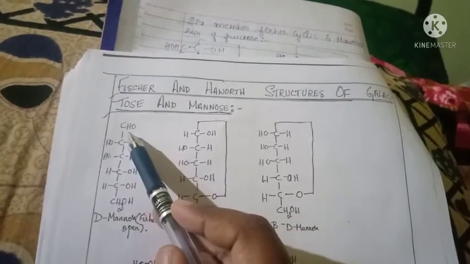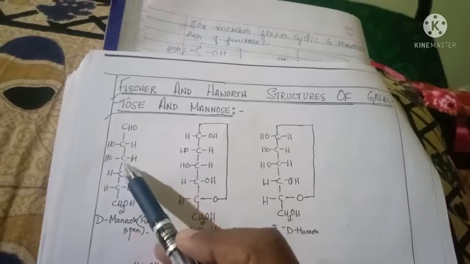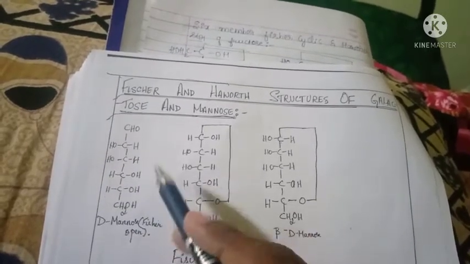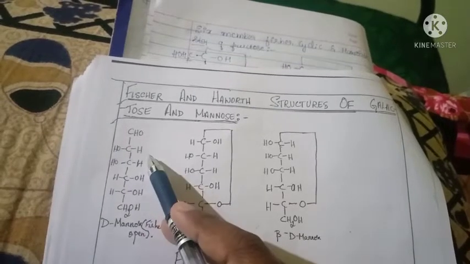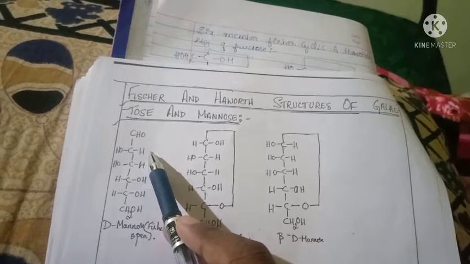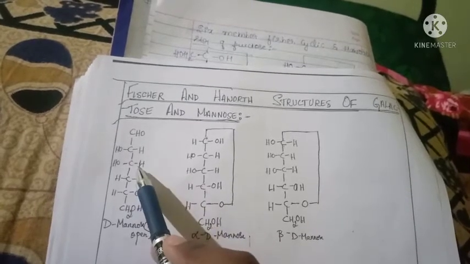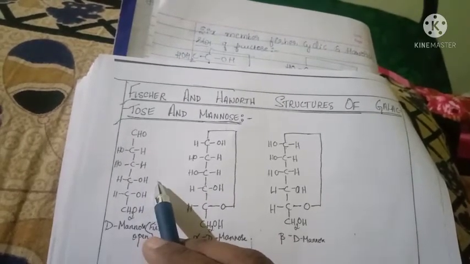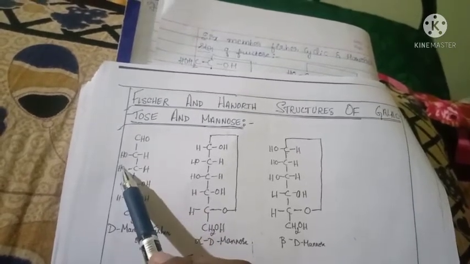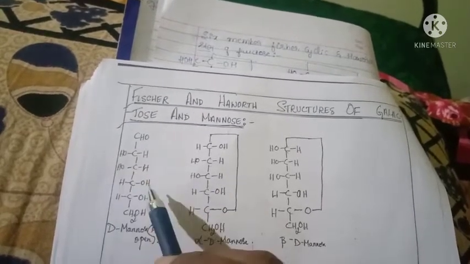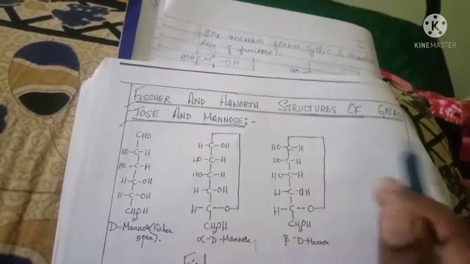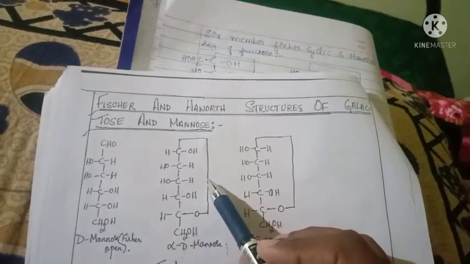Okay, aldehyde group, CHOH, CHOH, and another 2 OH are present on the right side. Here you have to observe, in glucose and fructose, the second carbon atom has OH on the right side and then H, and these two are on the right side. But here in mannose, 2 OH groups are present on the left side and the other 2 are present on the right side. This is the open chain structure, and this is alpha D mannose.